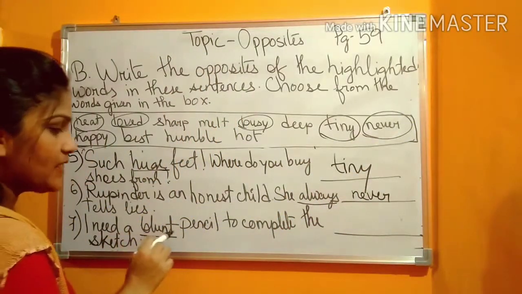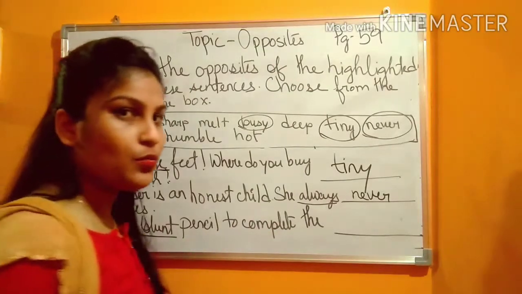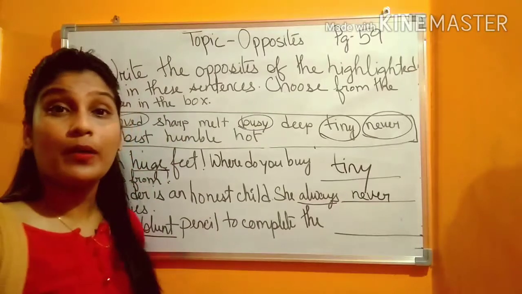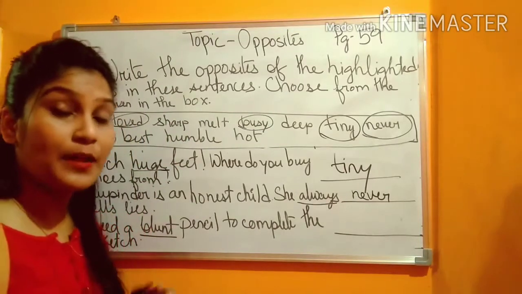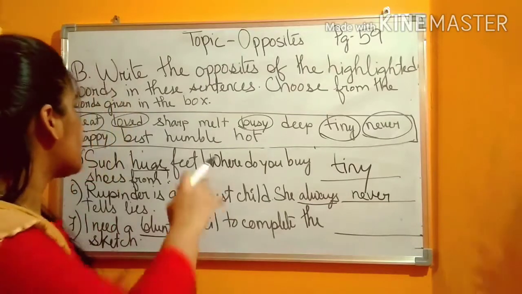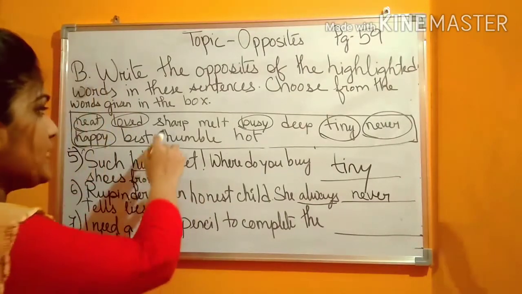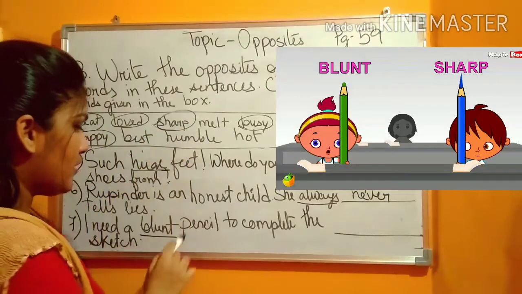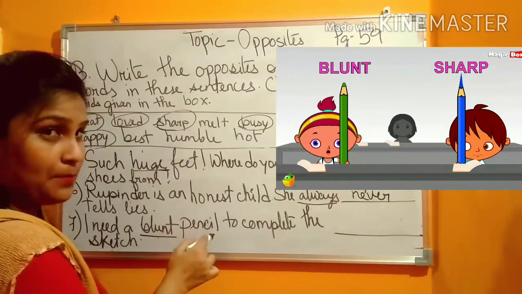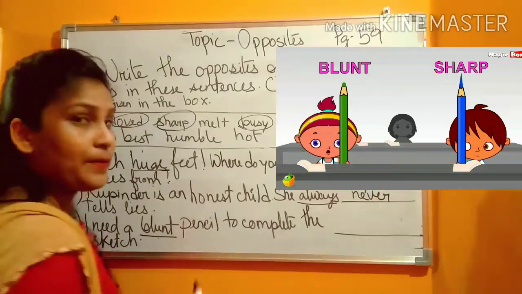This one also done. Number 7. I need a blunt pencil to complete the sketch. Blunt. Do you remember the word blunt? When I explained to you about the two sculptors, I told you blunt means very flat, no sharpness. And what will be the opposite of the word blunt? It will be sharp. If the pencil is a blunt pencil, there will be no sharpness. Then the opposite will be sharp. Yes.